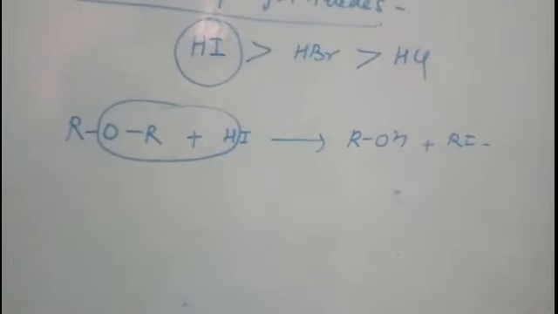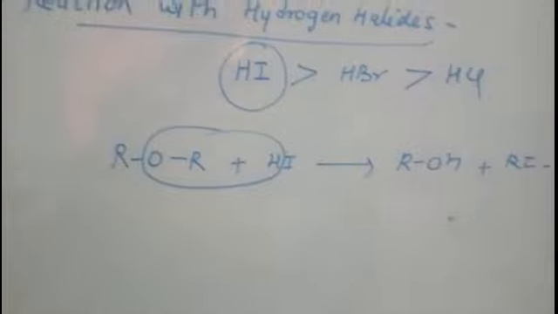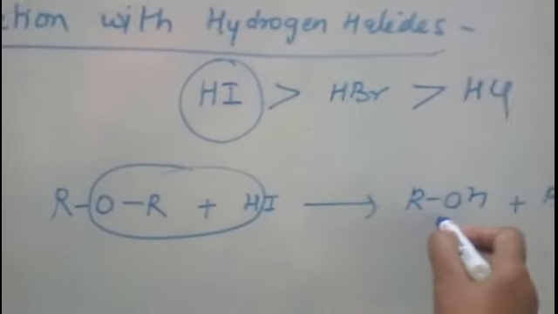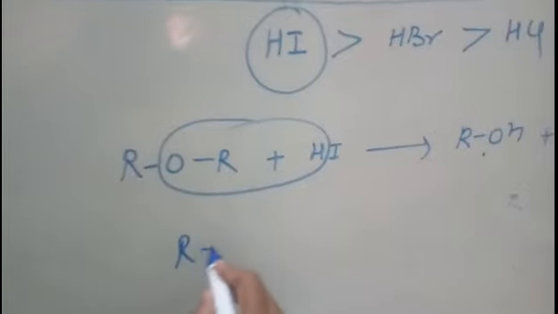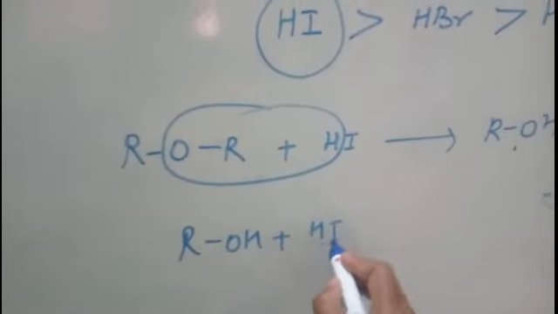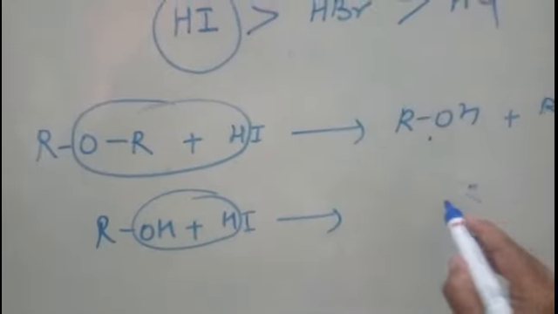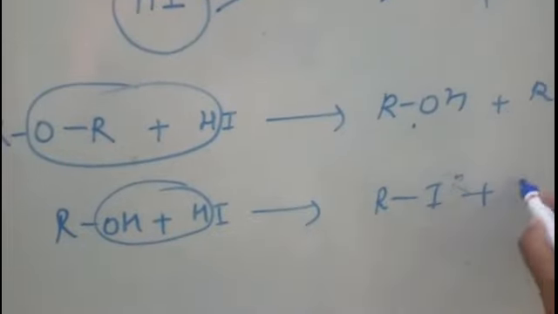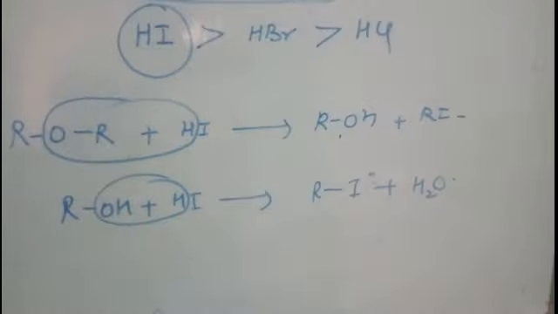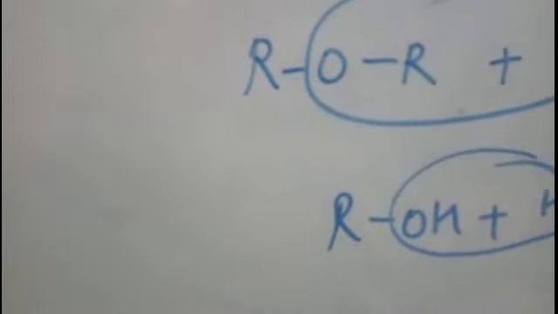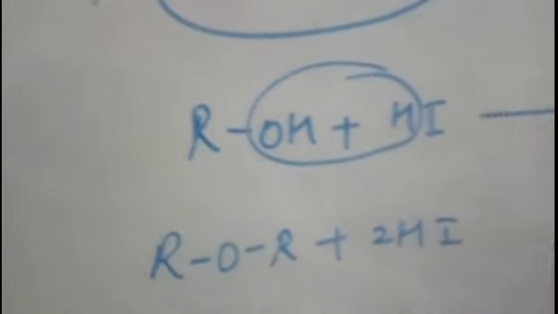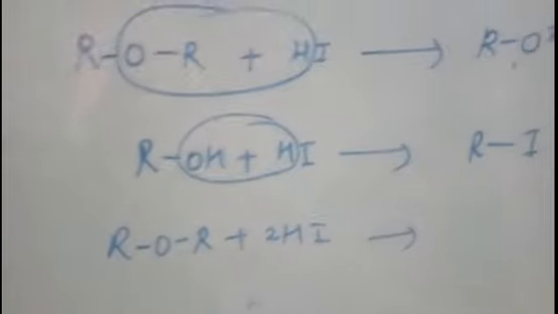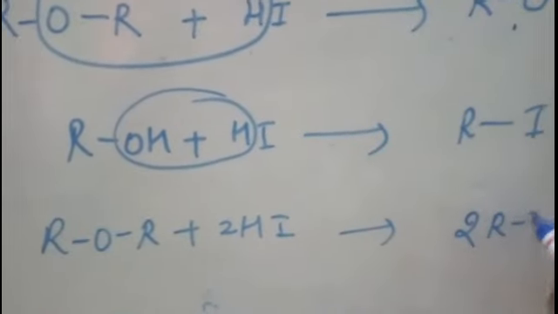But if you are taking hydroiodic acid in excess, then the alcohol which is formed in the first step will further react with hydroiodic acid, and it will liberate a molecule of water, and you will get one more molecule of iodoalkane or alkyl iodide. So the net reaction is that when ether reacts with two molecules of hydrogen iodide or hydroiodic acid, then you get two molecules of iodoalkane and water, right?